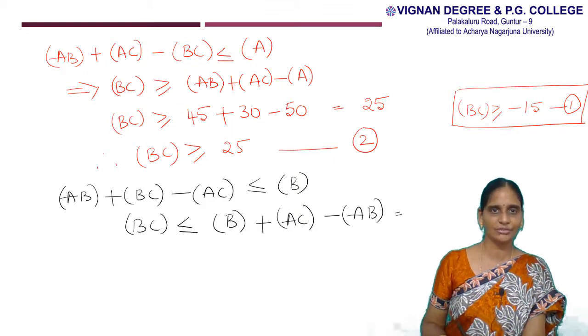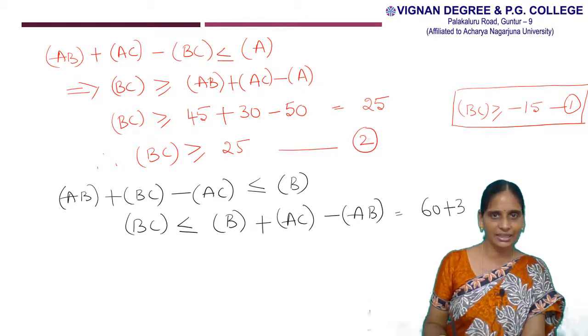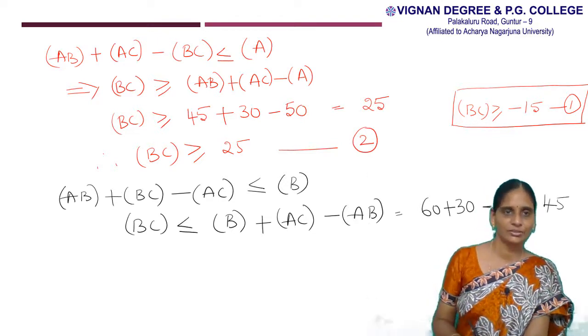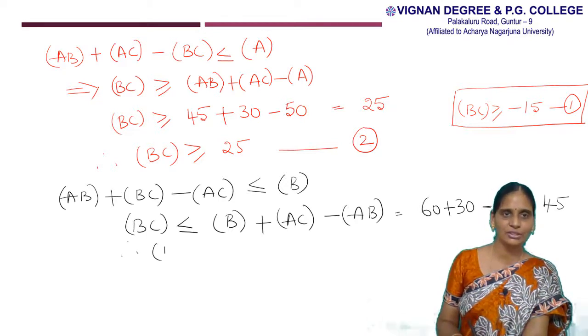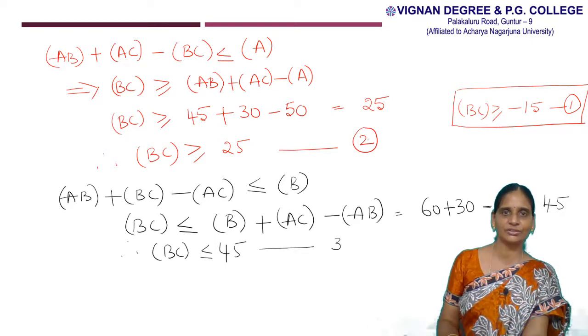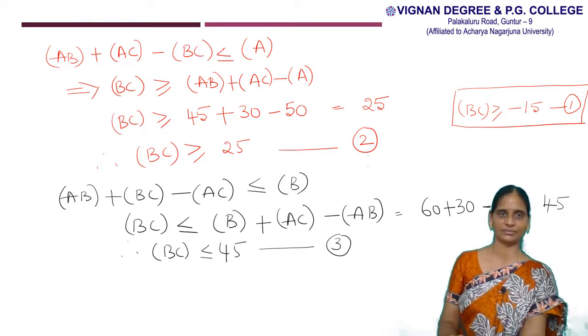Again, frequency of B value is 60, frequency of AC is 30, minus frequency of AB is 45. Here we get 90 minus 45. We get 45. So therefore, frequency of BC is less than or equal to 45. So this is equation 3.